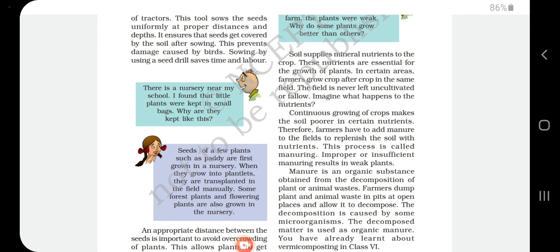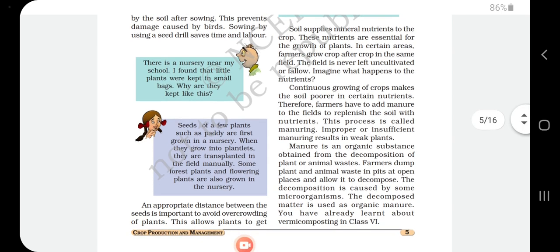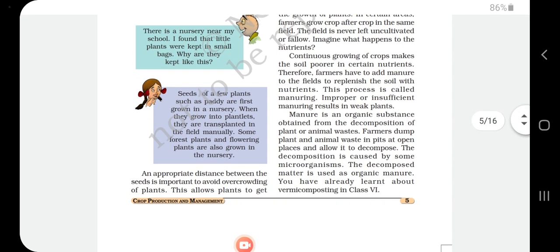Therefore the farmer has to add manure to the field to replenish the soil with nutrients. This process is known as manuring. Improper or insufficient manuring results in weak plants. So manure is an organic substance. What is meant by manure? Manure is nothing but an organic substance.